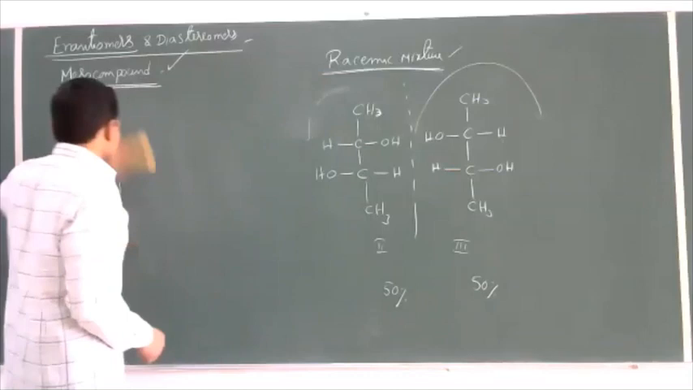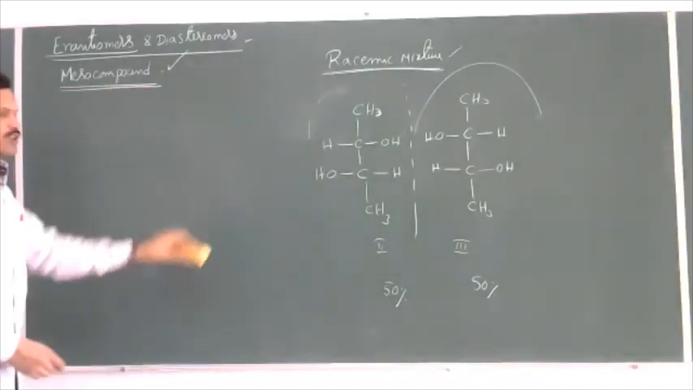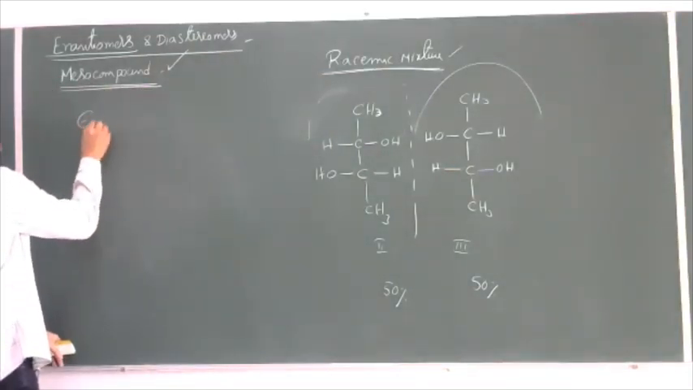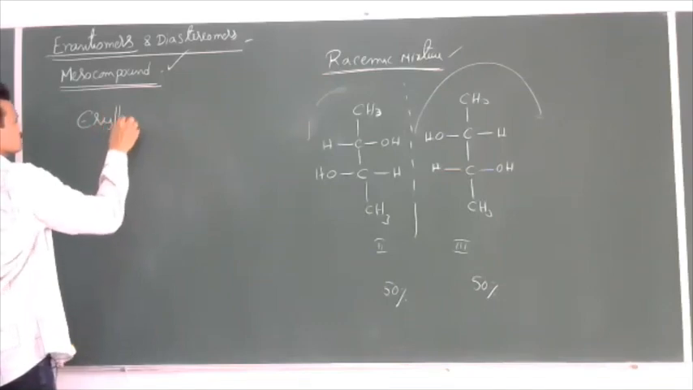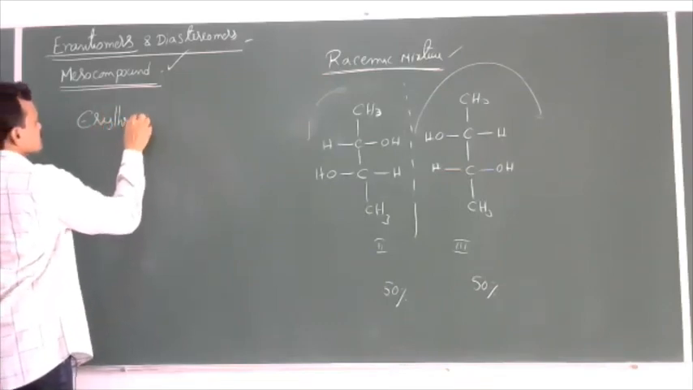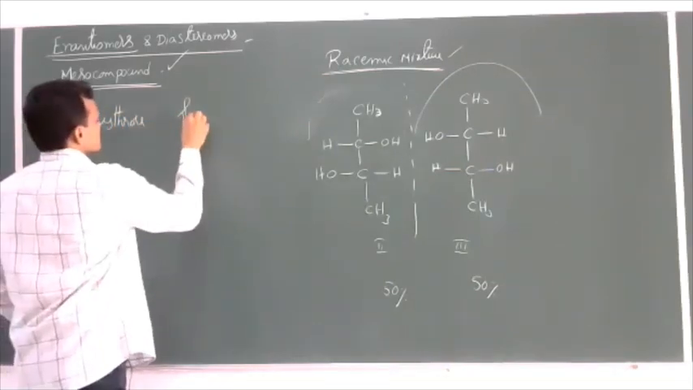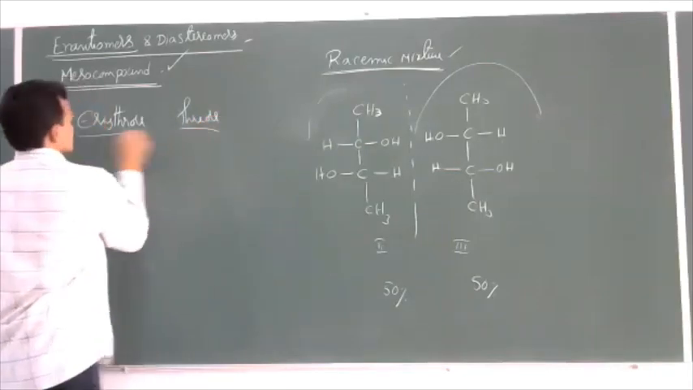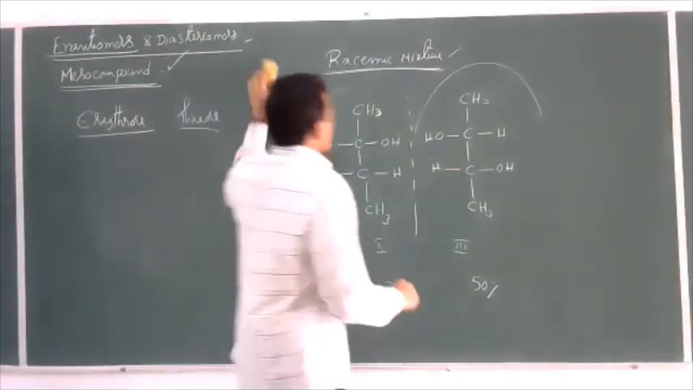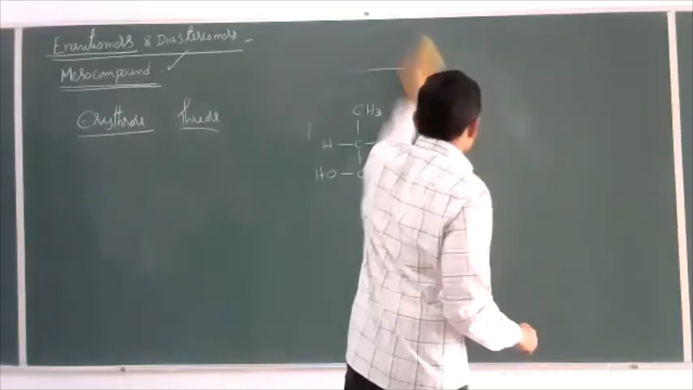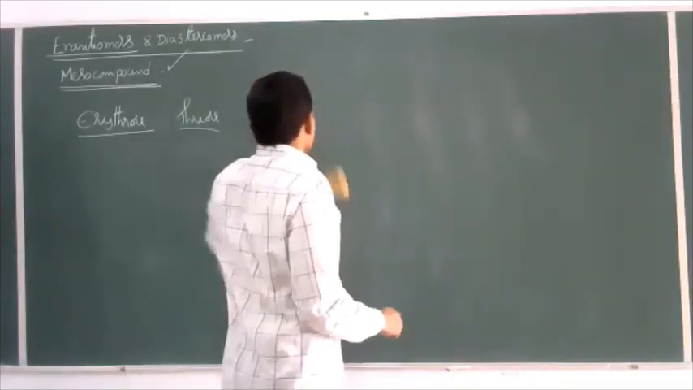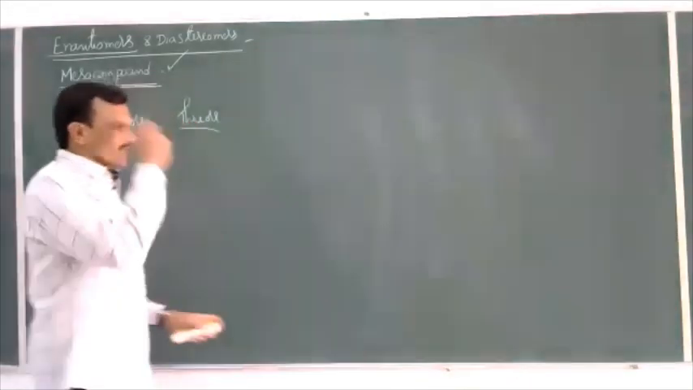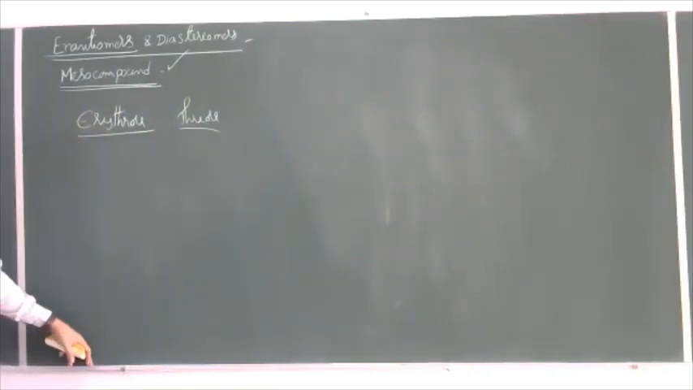And two more terms, erythrose and threose. So what are these erythrose and threose? And what are the conditions required to indicate that a molecule is in the erythro form or the threo form?